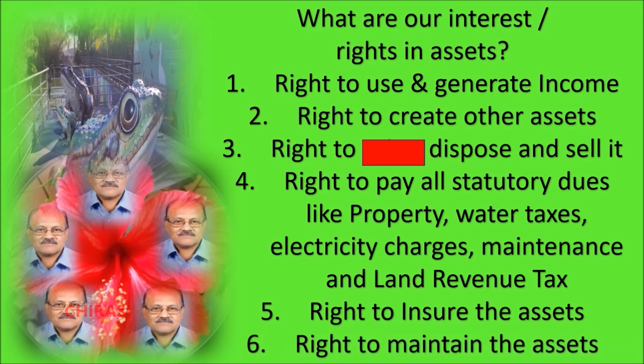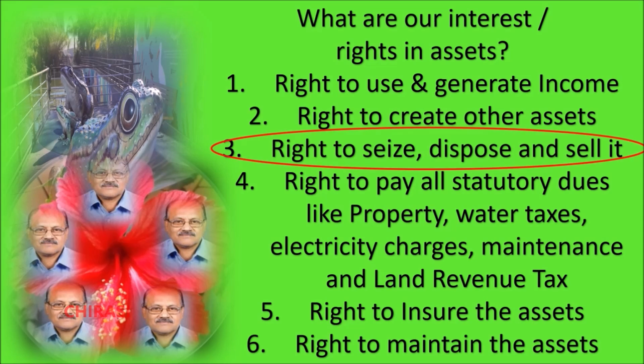Even though these are our rights in our interest, we share the third important right, that is, the right to seize, dispose and sell it. We share it with the bank. We transfer this right with an agreement to the bank. That means this right to dispose and settle the dues has to be exercised with the concurrence of the bank.